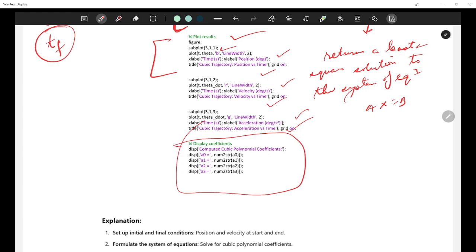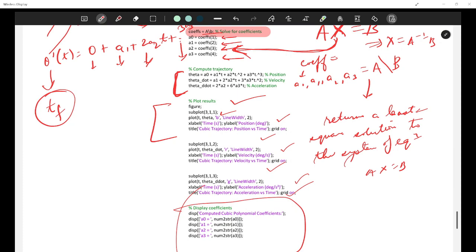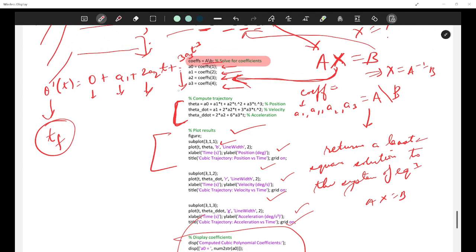Okay, so see, this is a very simple way of doing things. You have the A matrix with you, you have the B matrix with you, just find out what the coefficients are. You're solving a system of linear equations, right? So coefficients are going to remain the same throughout the system of linear equations. You're just doing that. One more thing you can do to automate this process is, what I have done here is I have written theta of t to be equal to this equation, then I have written theta dot to be equal to this equation.